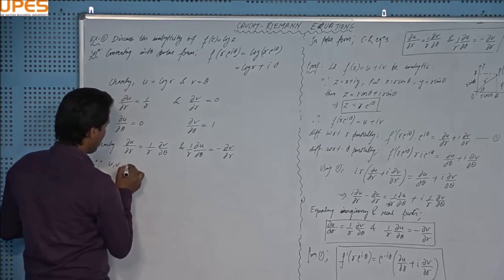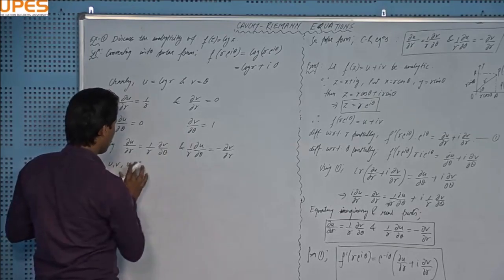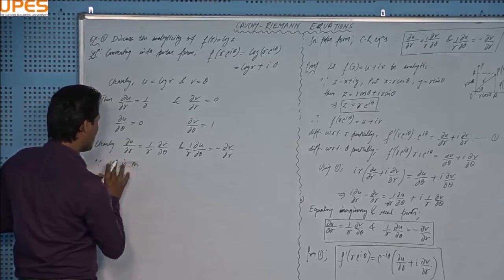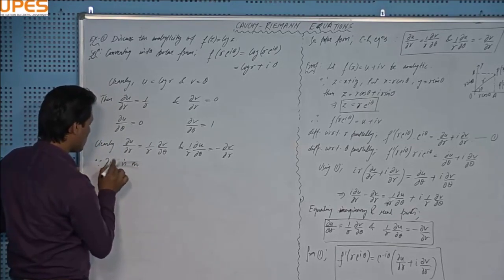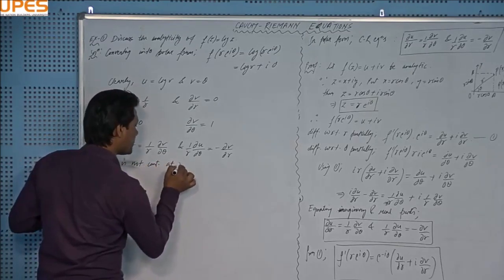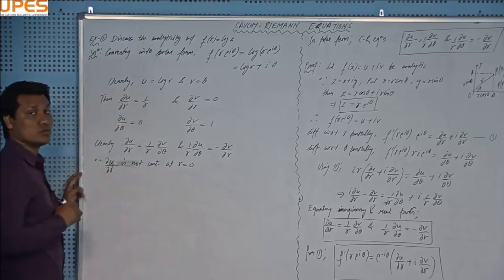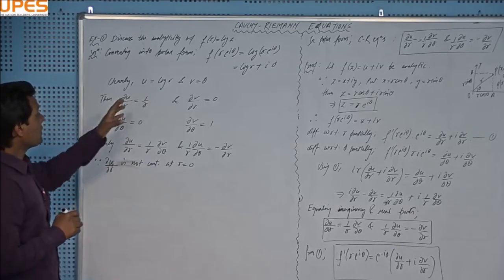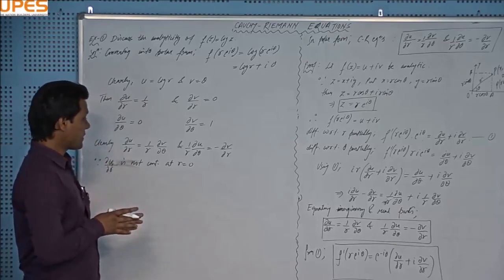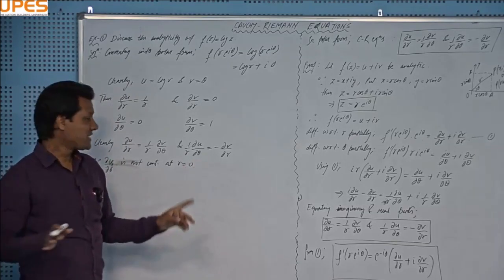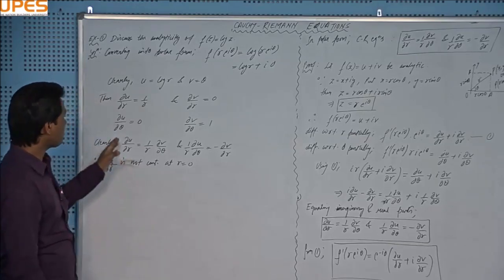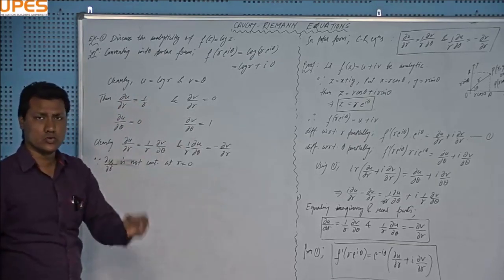Since u, v, u_r and so on, or should I write it as u_r? u_r, meaning del u over del r, is not continuous at r equal to 0, right? It means that the continuity criteria of u, v and its four partial derivatives is satisfied over the whole complex plane except the point r equal to 0, meaning the origin, right? But CR equations are satisfied over the whole complex plane.